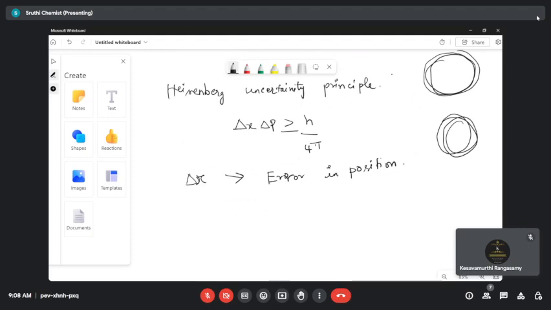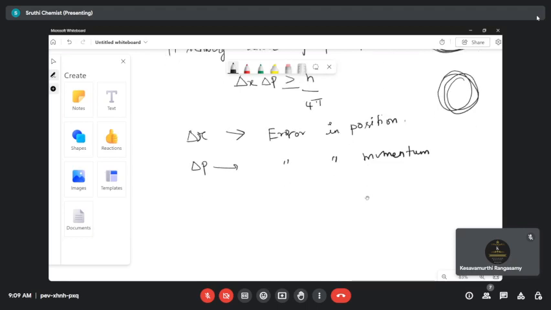Simultaneously, we cannot say the exact position as well as the exact velocity value. So delta x is the error in the position, and delta p is the error in the momentum. This is our formula. Then we know that p is equal to m into v, right? Of course, mass will be a constant for all the particles, it won't change. So let's substitute in the formula.